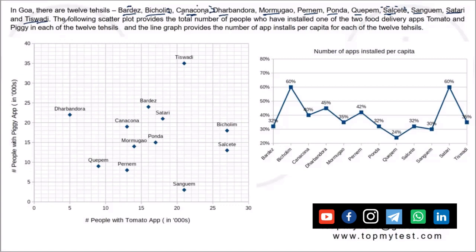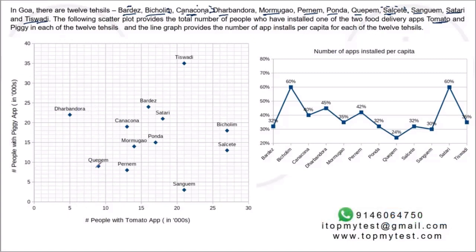Let's continue. The following scatter plot provides the total number of people who have installed one of the two food delivery apps, Tomato and Piggy, in each of the 12 tehsils. So we have two apps. If I were to look at this data, Dharbandora has 22,000 Piggy downloads and 5,000 Tomato downloads.